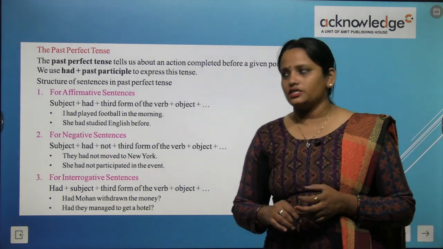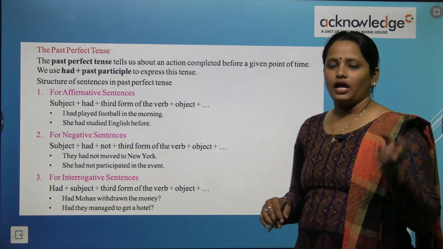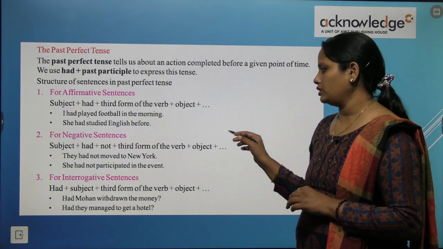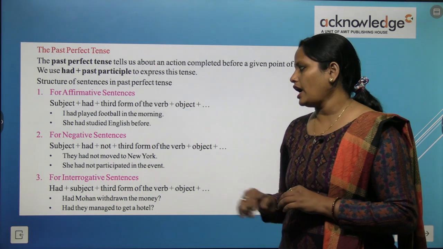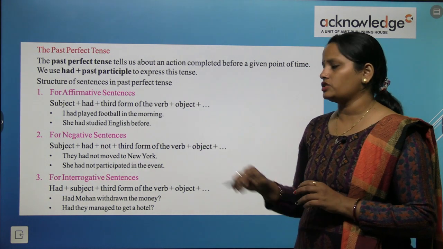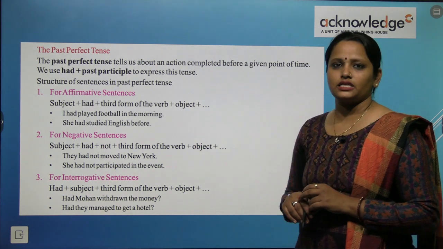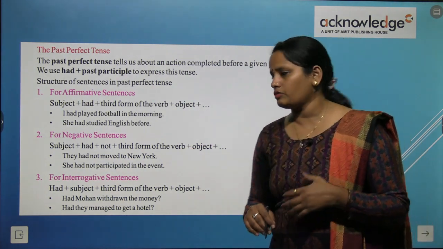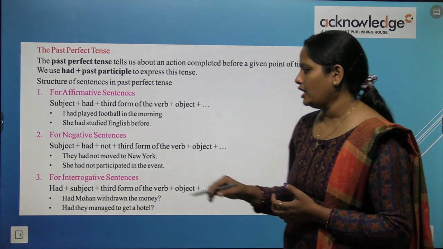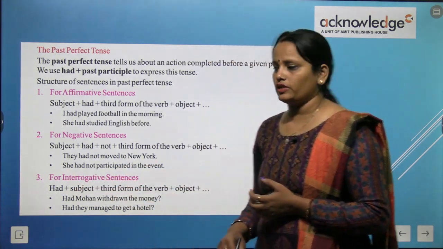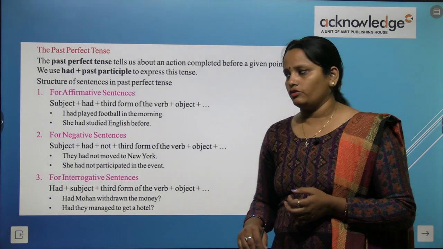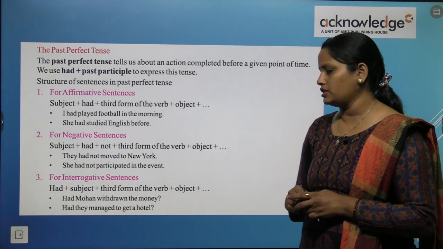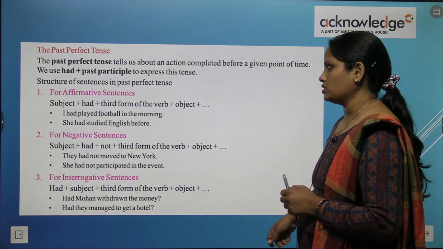For negative sentences we write had, and with had we add not, then the third form of the verb, and then the object. They had not moved to New York, and she had not participated in the event. For interrogative sentences, now in interrogative we have to bring had to the front. So had comes first, then the subject will come, and then the third form of the verb will come here. So: had Mohan withdrawn the money, and had they managed to get a hotel.